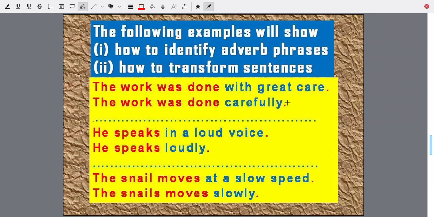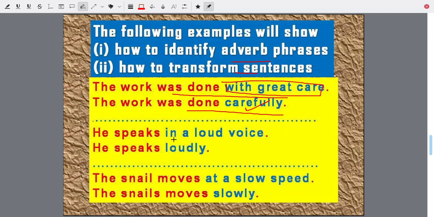The following examples will show you how to identify adverb phrases and how to transform sentences. The work was done with great care. With great care is an adverb phrase. Why? You can write, the work was done carefully. Carefully is an adverb. So with great care is doing the work of an adverb, an adverb phrase.